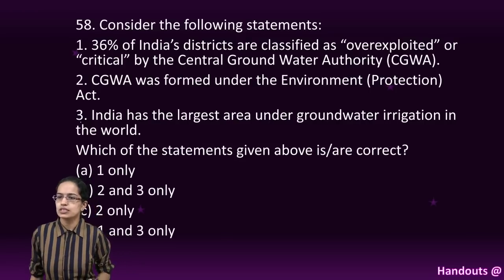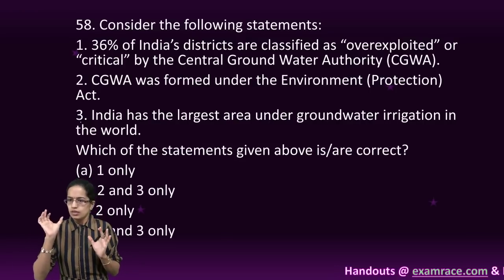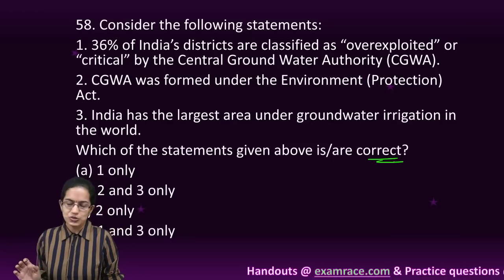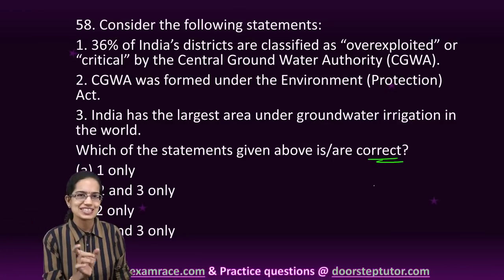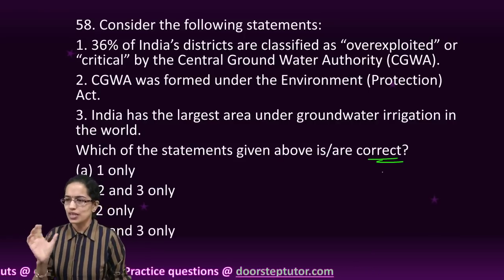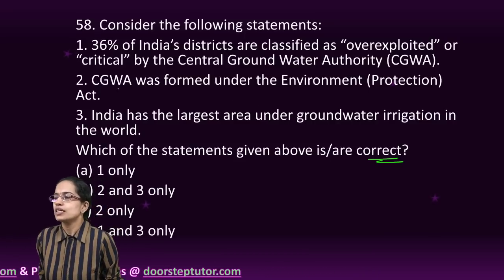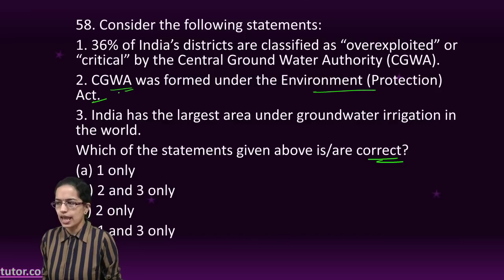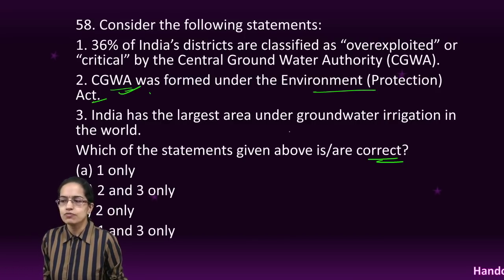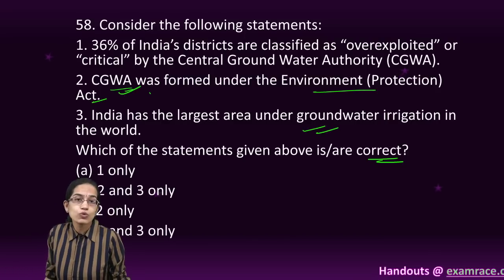The next question talks about which of the following statements are correct. So interestingly, this time not many of the questions had which of the following statements is incorrect. So that was an easy part of it. The Central Groundwater Act was formed under the Environmental Protection Act. True. India has the world's largest area under groundwater irrigation.